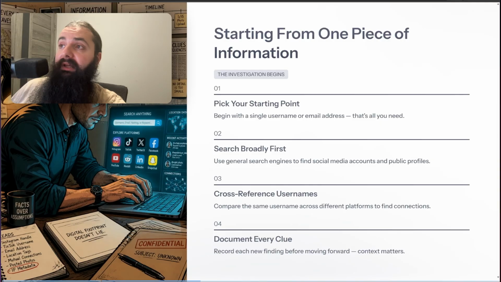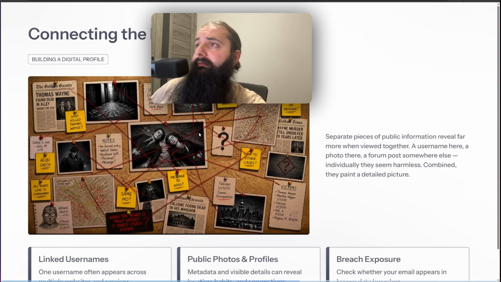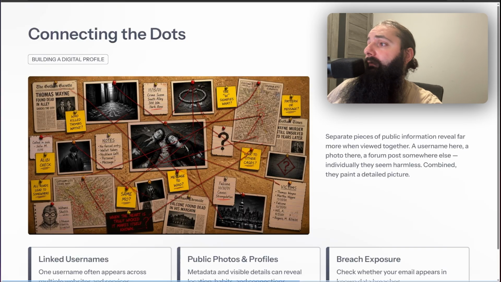Some people like to do it on paper, like to draw a proper thing. Doesn't matter, any way you prefer. Now, to connect all the dots, you need to separate pieces of public information that reveal far more when viewed together. Like a username here, a photo there, right? A forum post somewhere else. Individually, they may seem harmless, but combined, they paint a detailed picture.